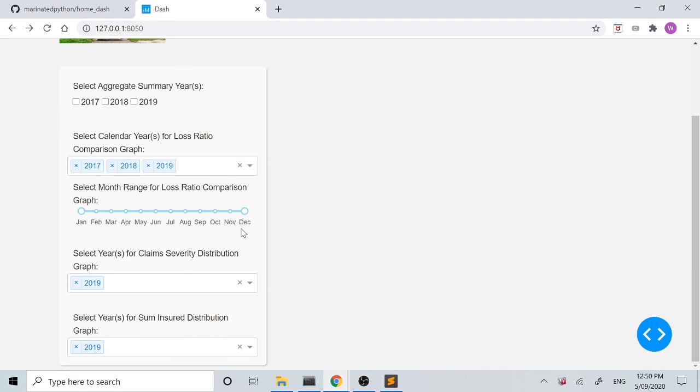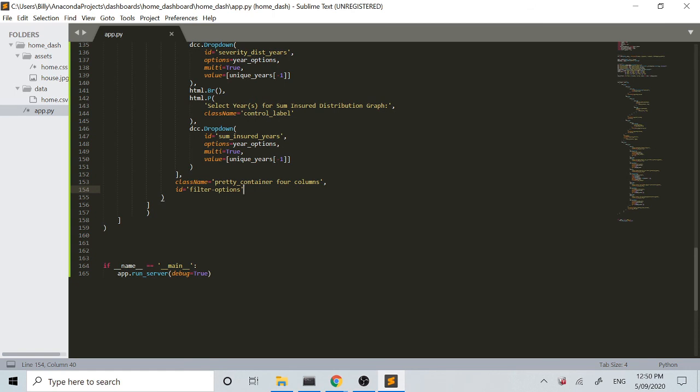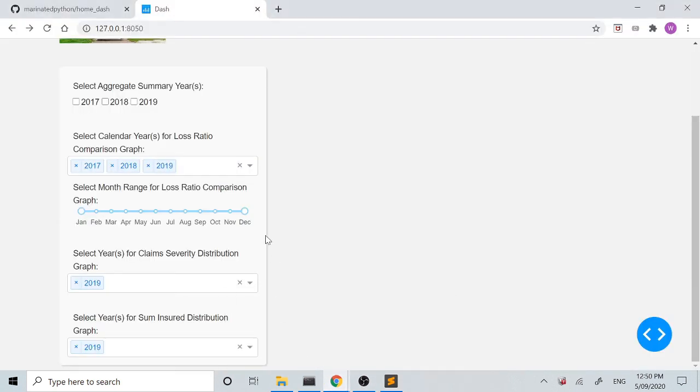So we save our code again, and as you can see, it's put it in this container. You can see the shadow there on the edge, so it's in this container now, and it allows us not only to put the graph here, it just tidies everything up again. You didn't need those drop downs to go across the whole page if you've only got 3 years in them. So that's there nice now. I think that'll do us for this video. It's basically got our control panel ready to go. Obviously it doesn't do anything because it's not linked to anything at this stage, so there's no functionality built into our dashboard, but we'll obviously get to that point as we move through the series.